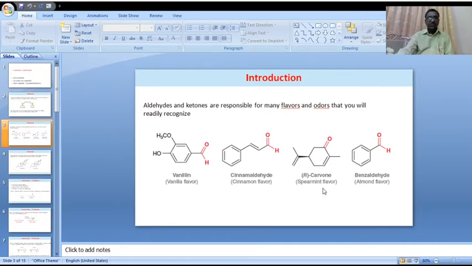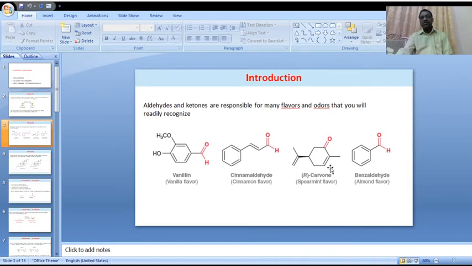The first compound, vanillin, is a flavor. It contains an aldehyde functional group, represented with the red color. Next, cinnamaldehyde, the cinnamon flavor. This aldehyde also contains the aldehyde CHO functional group.